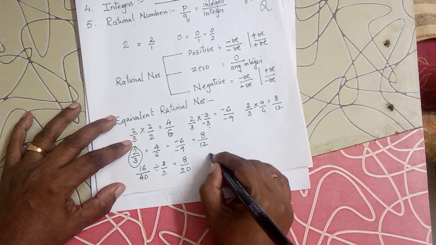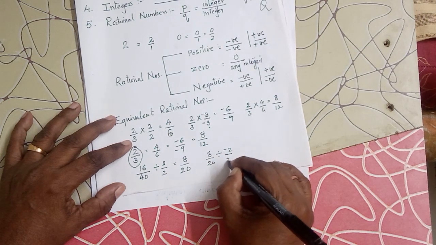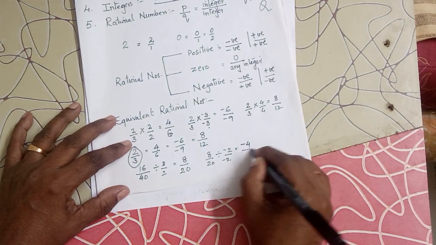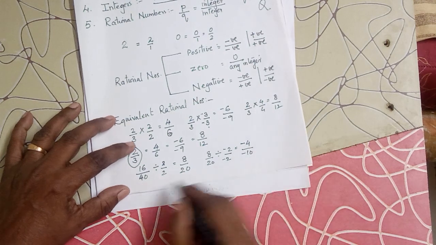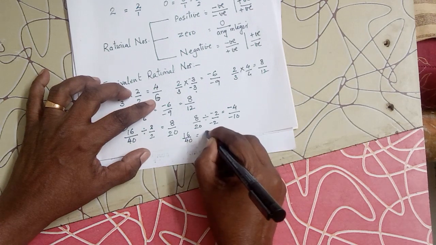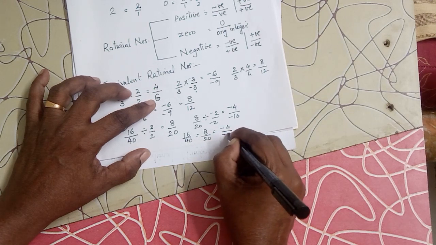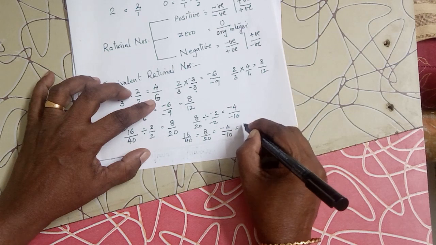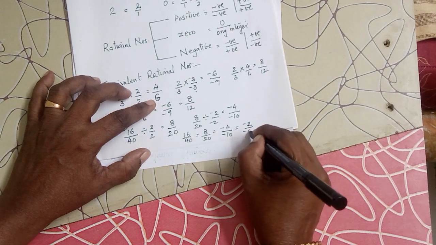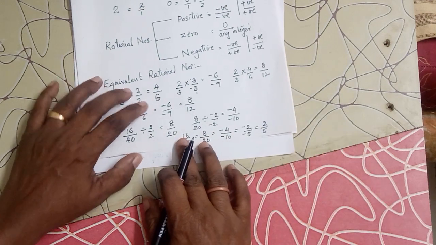Now, if you want to divide this 8 upon 20 by any negative number, for example, if you divide both of them by minus 2, you get 8 upon minus 2, minus 4 upon minus 10. So, 16 upon 40 is equal to 8 upon 20, which is equal to minus 4 upon minus 10. Again, if you divide by minus 2, you will get minus 2 upon minus 5, which is equal to 2 upon 5. All these are equivalent rational numbers.